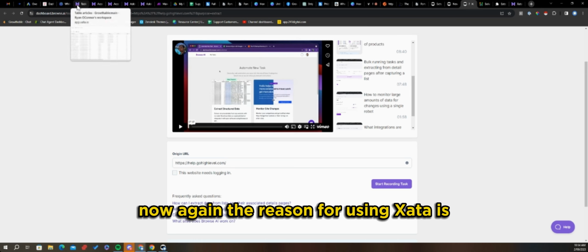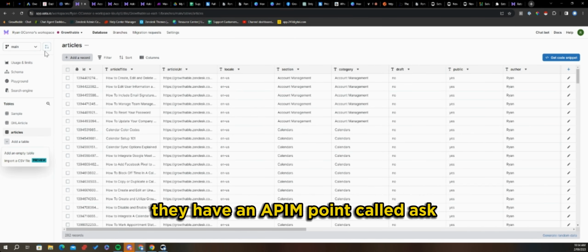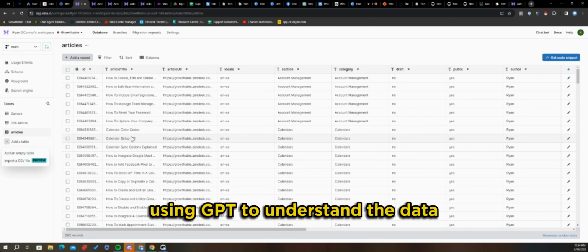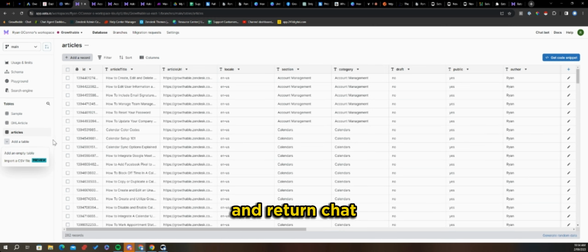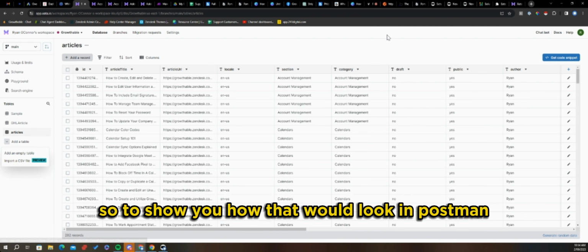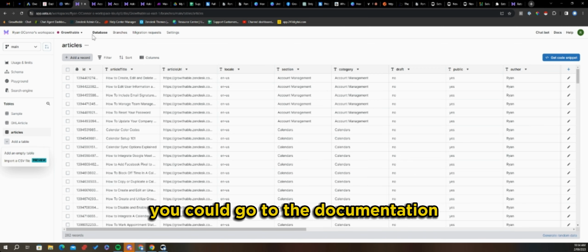Now, again, the reason for using Zata is they have an API endpoint called ask. So you're not just querying the data, you're using GPT to understand the data and return a ChatGPT-like response about the data. To show you how that would look in Postman, if you wanted to, you could go to the documentation.